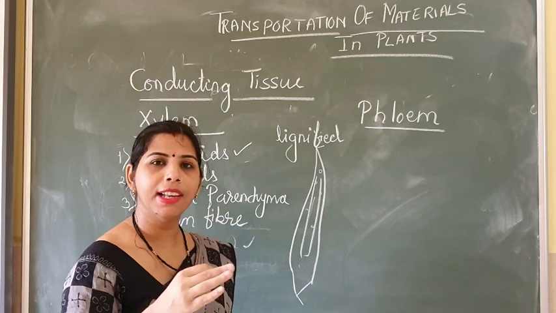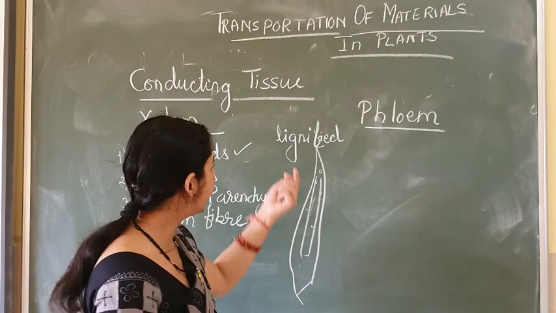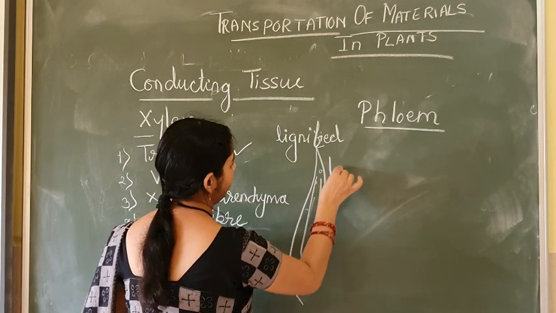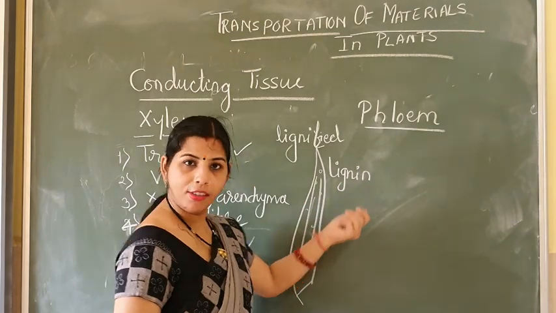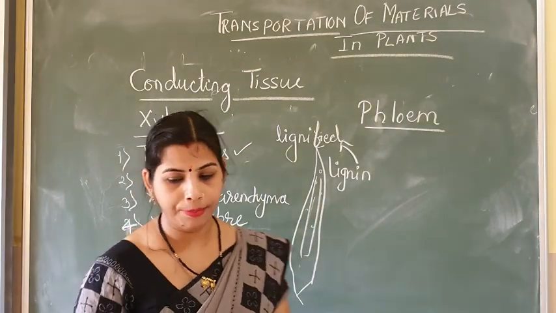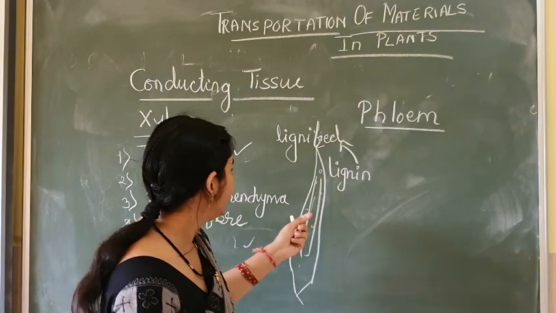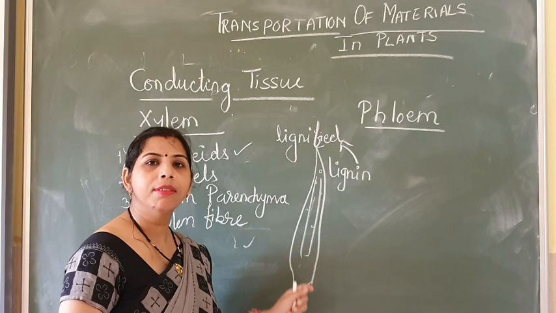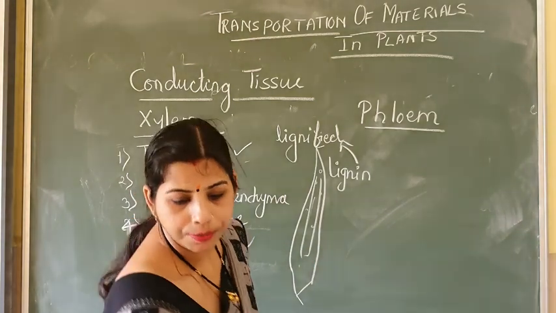That means the cells are lignified. The outer covering of the cells has a deposition of a substance that is known as lignin. And because of the presence of this lignin, they are known as lignified cells. Now, what are these cells doing? They help in the absorption.